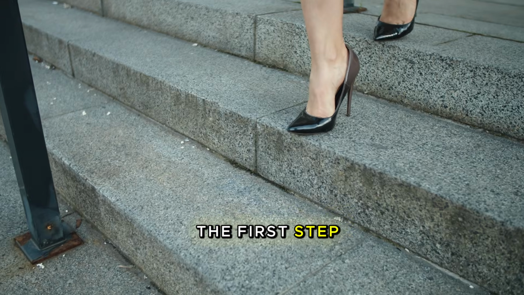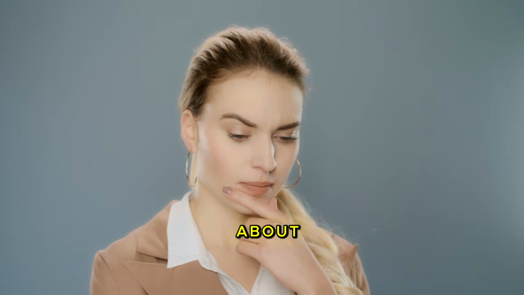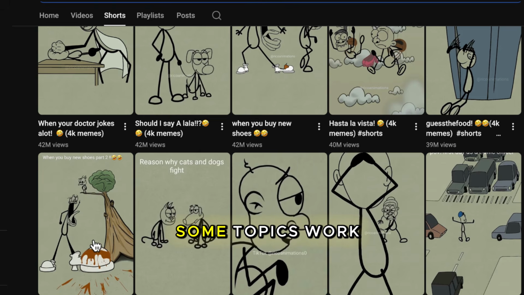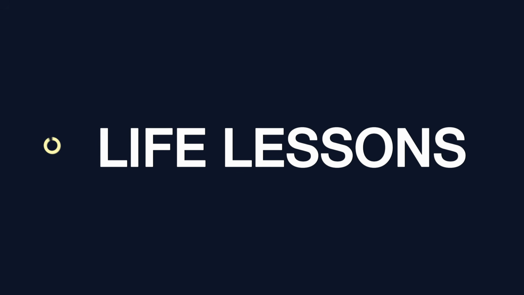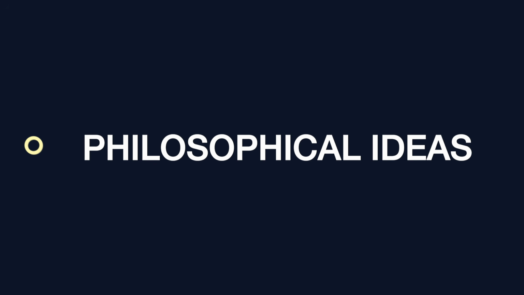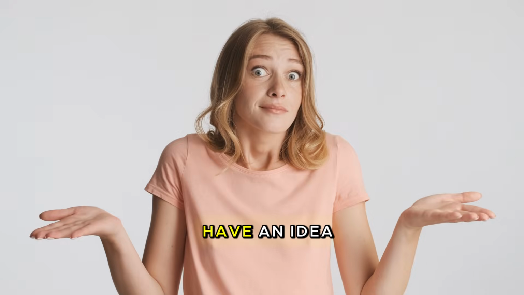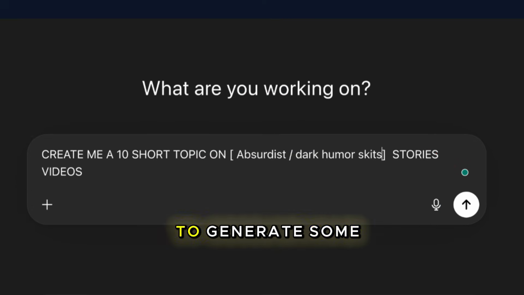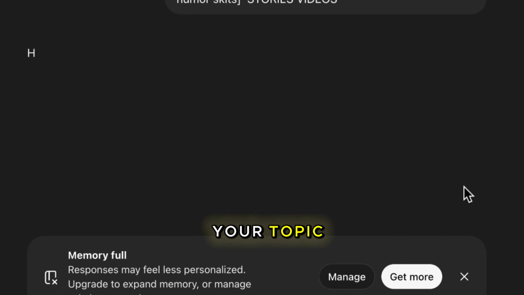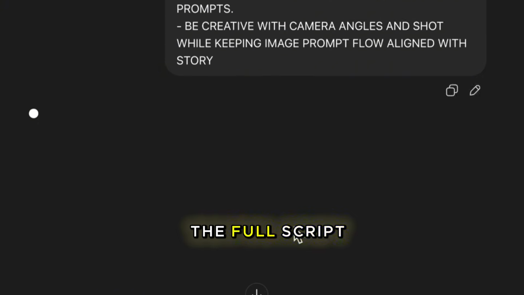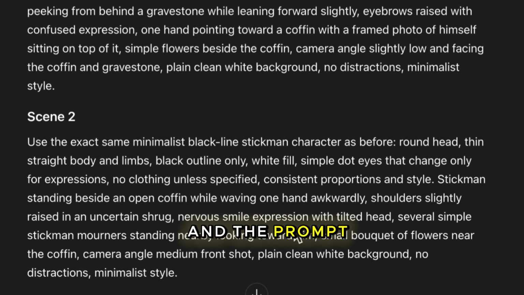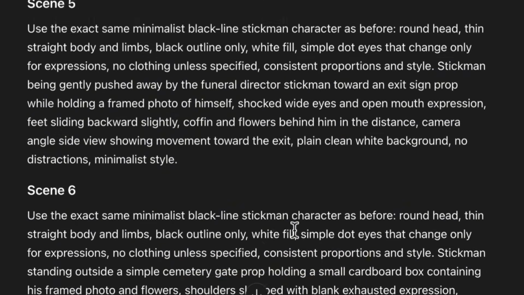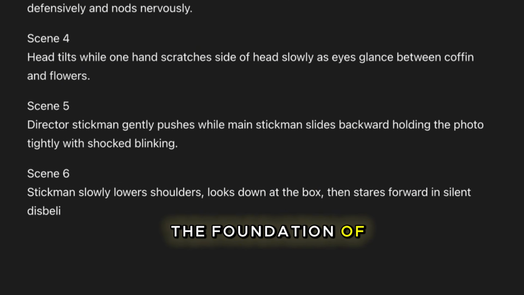Step 1. Generate the idea and the script. The first step is deciding what your video will be about. For Stickman videos, some topics work extremely well. Things like motivational stories, life lessons, psychology, deep thinking, philosophical ideas, or harsh truths about life. If you don't have an idea, you can simply ask ChatGPT to generate some topics. Once you choose your topic, you can ask ChatGPT to generate the full script for the video. This includes the narration, the scenes, and the prompt for the images you will generate later. Once the script is ready, you now have the foundation of your entire video.